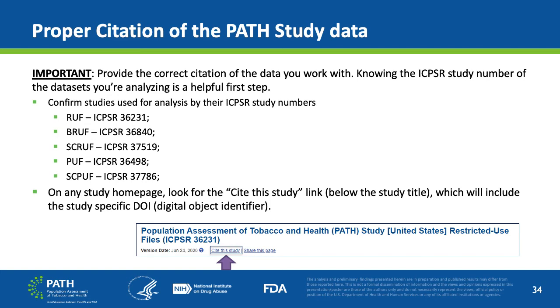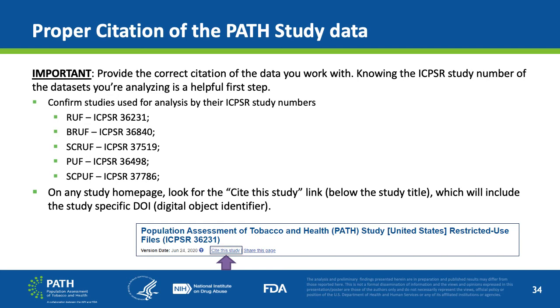RUF is ICPSR 36231. BRUF is ICPSR 36840. SCRUF is ICPSR 37519.